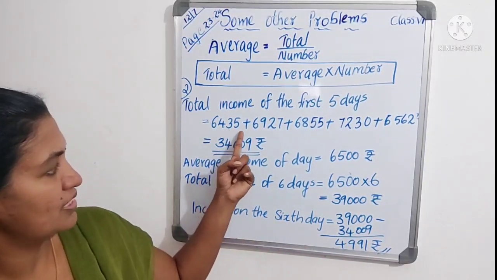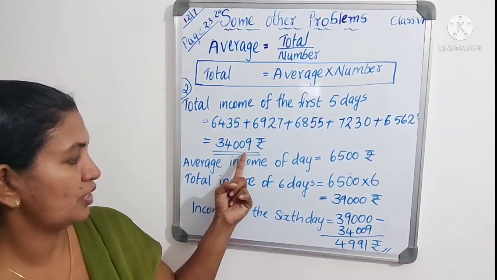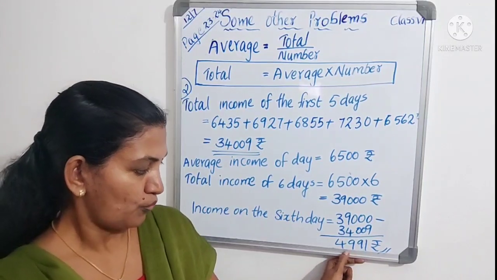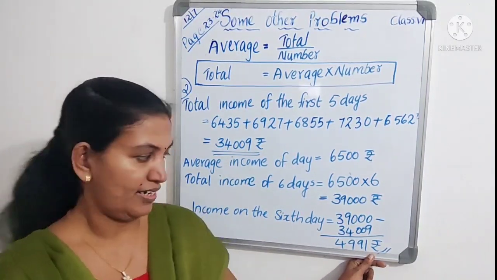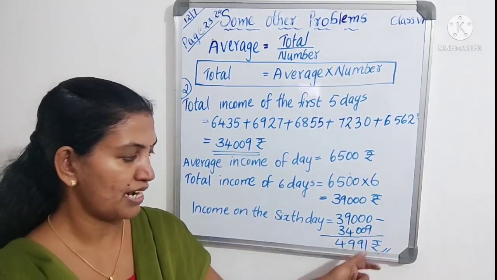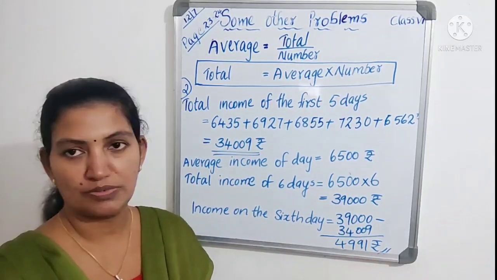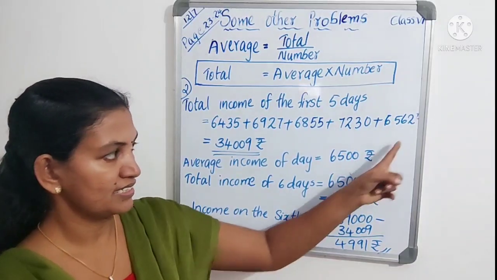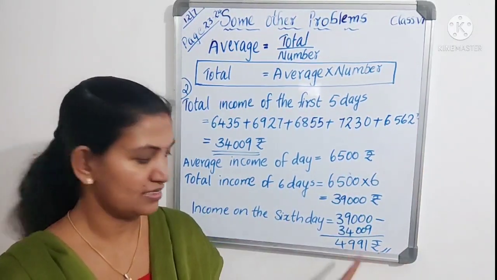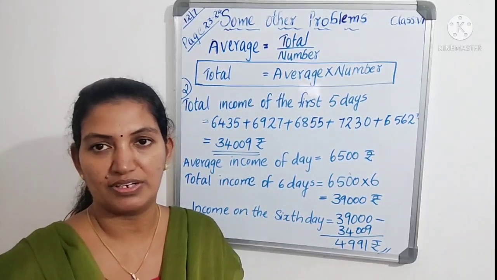Then the first 5 days income is 34,009 and we have to subtract it. Then we will get 4,991. This is the 6th day income. Okay, all of you.